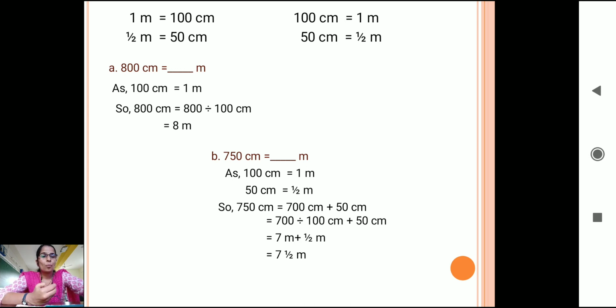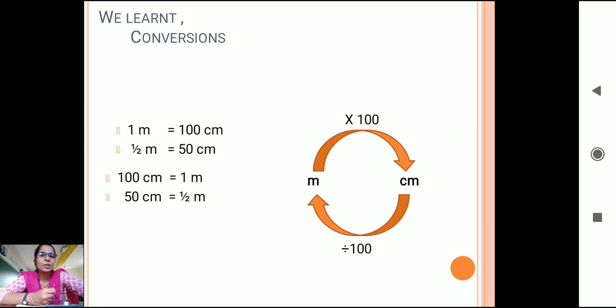When we relate this with the race also, we have to see how to convert, because here the races are given in meter and centimeters, and you might be using this in many places, not only in your sports. Okay, so let's just recap what we have learned. 1 meter is equal to 100 centimeter, half meter is equal to 50 centimeters, and the reverse also.